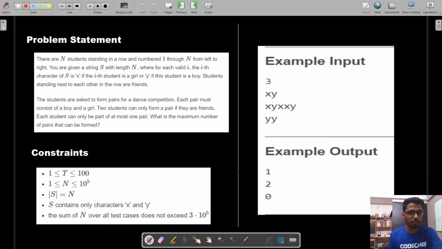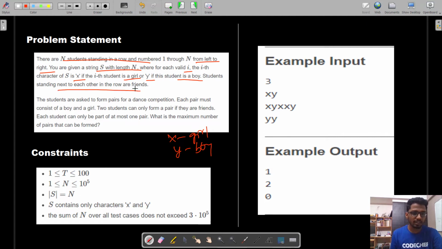So the problem statement goes like this. There are n students standing in a row numbered 1 through n from left to right. You are given a string S with length n, and for each valid i, the ith character of S is X if it is a girl, or Y if the student is a boy. So X is a girl and Y is a boy.